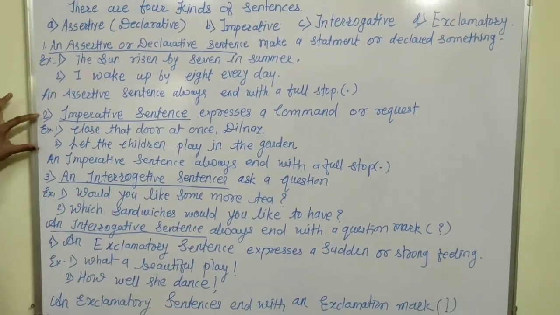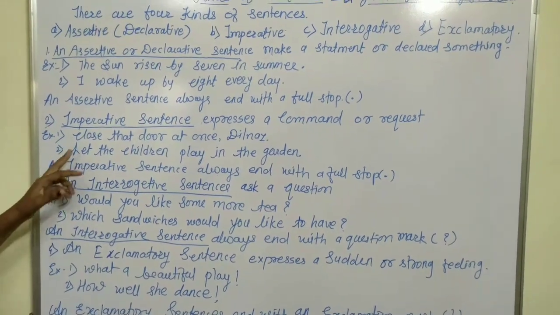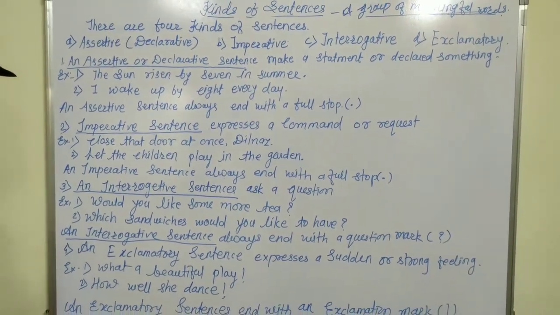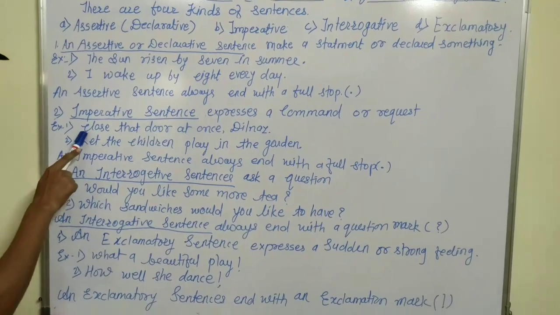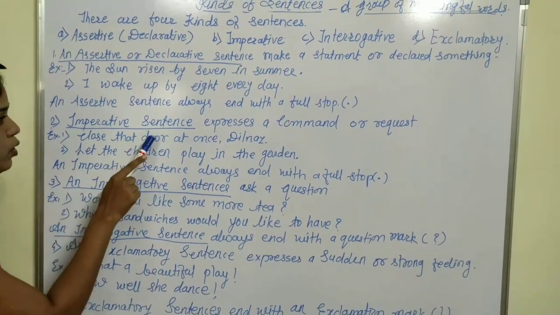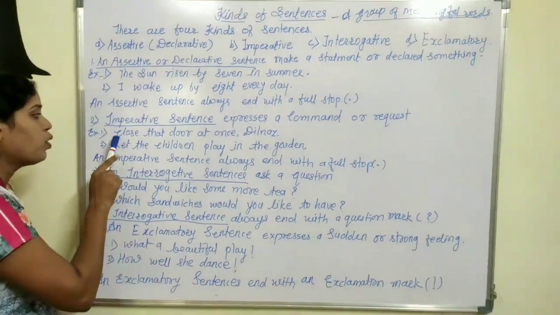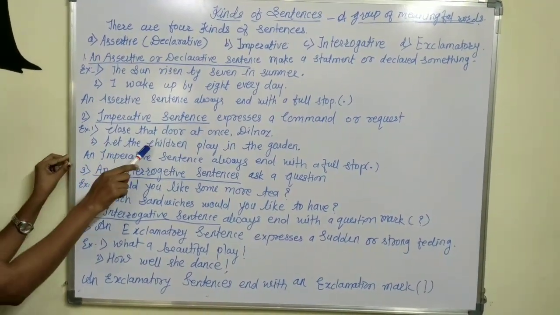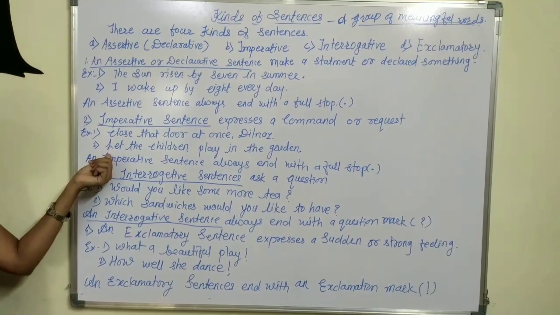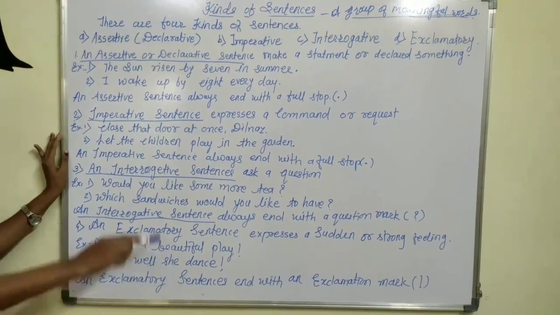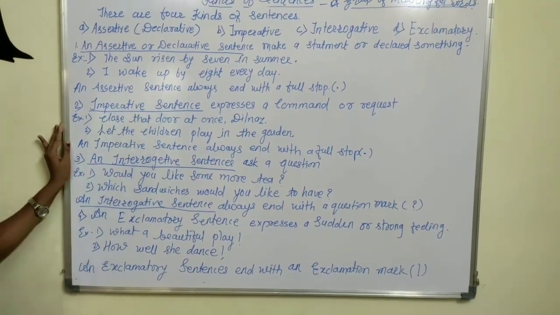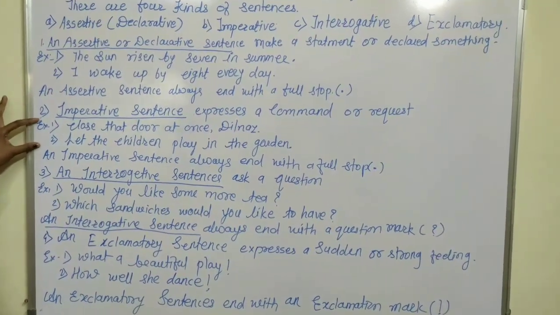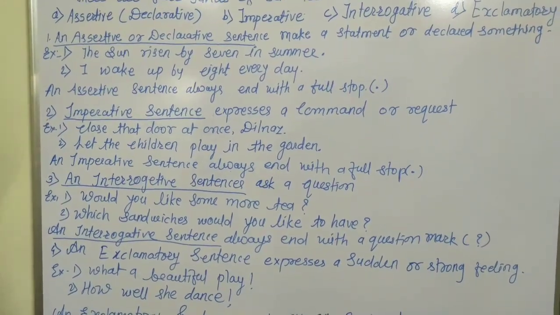In both sentences, the sentence begins with the main verb. In the first, close is the main verb, and in the second, let is also a verb. So in an imperative sentence, the sentence begins with the main verb.